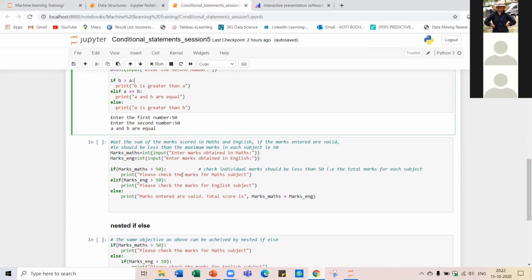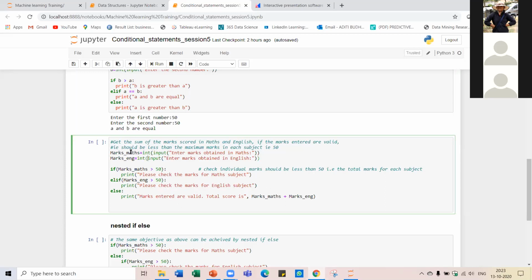Let's say that our maximum marks, that is the total marks one could get, is 50. And what if the user has entered 100 as the input value? In that case, it is invalid, right? So we should check for that also. I have used that code over here.